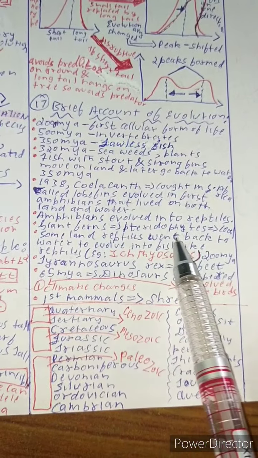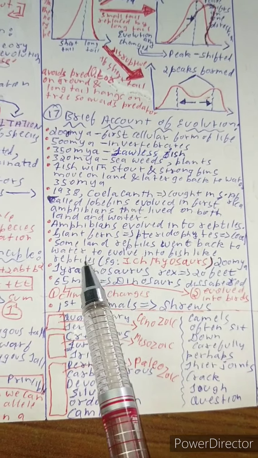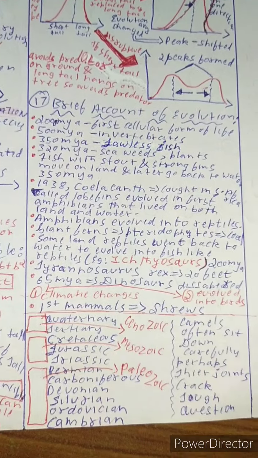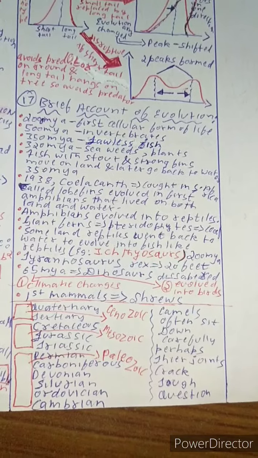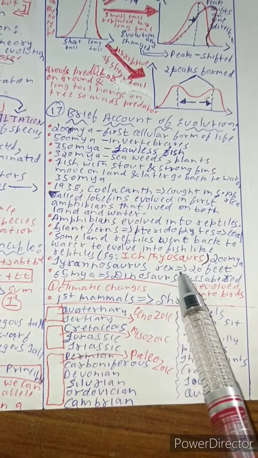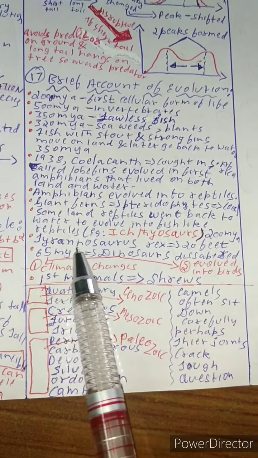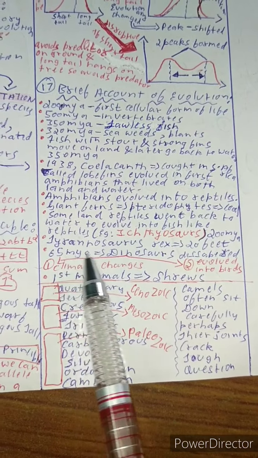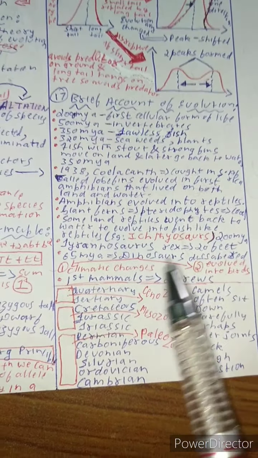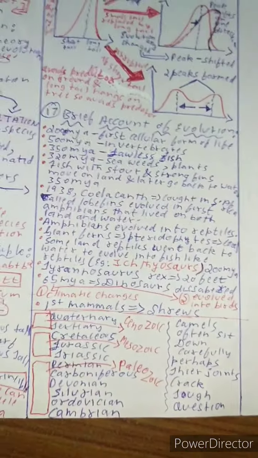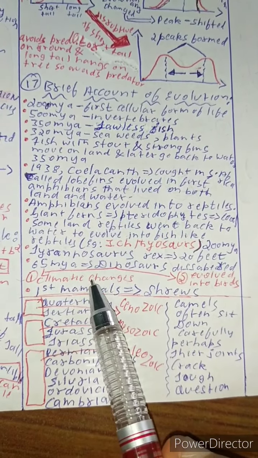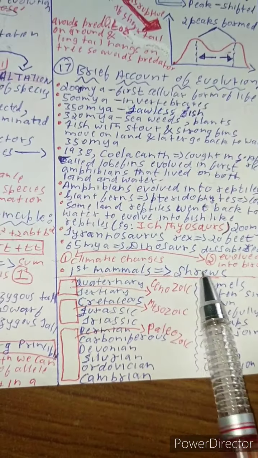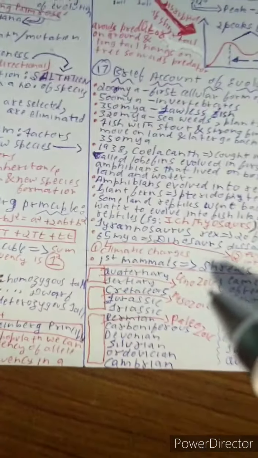And some land reptiles went back to water to evolve into fish-like reptiles. Example, Ichthyosaurus, that is 200 million years ago. And Tyrannosaurus rex is 20 feet high. And 65 million years ago, dinosaurs disappeared. There might be two reasons because of which dinosaurs disappeared. One is climatic changes, and second is evolution. So the first mammals which were formed were shrews.